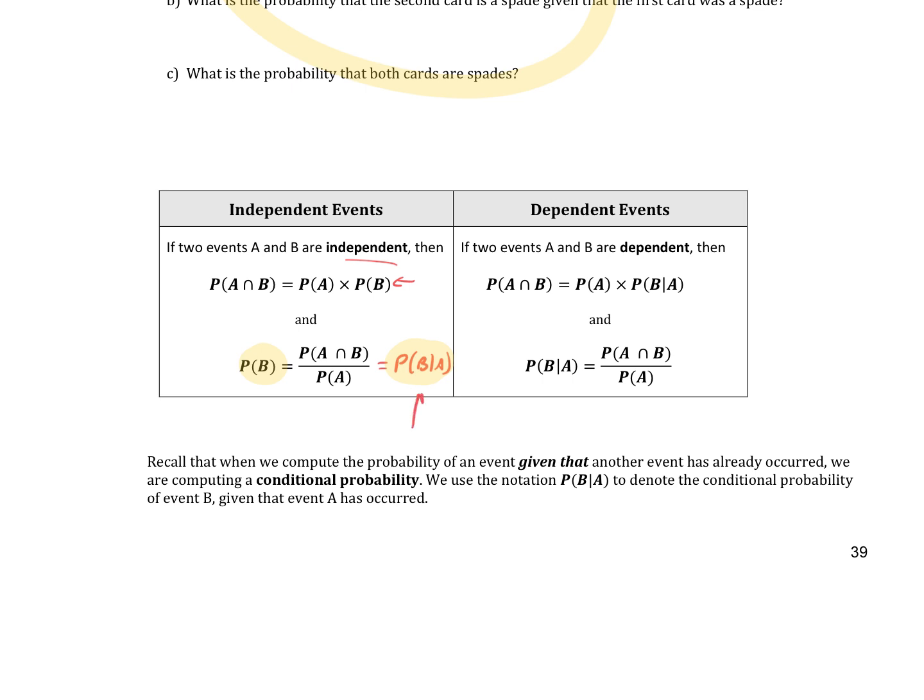This is true all the time. So, if the probability of B given A is the same as the probability of B, I think we talked about this in a previous video or in person: by adding the given A into that equation, if the given A doesn't change the probability of B, that's the best way to say that the events are independent. Given A doesn't matter. Given A doesn't affect B. That's what independent kind of means.